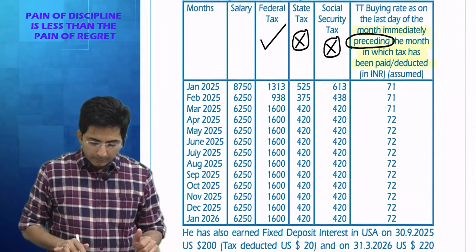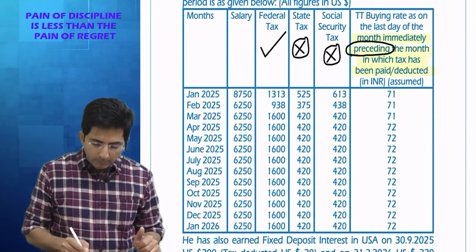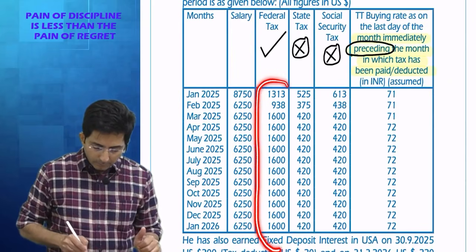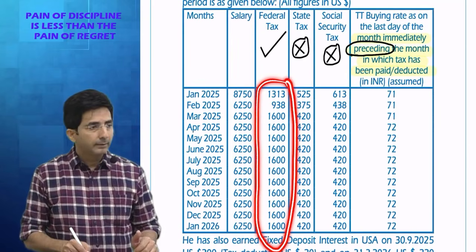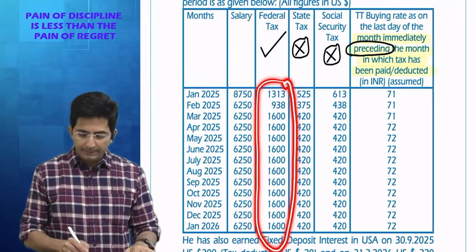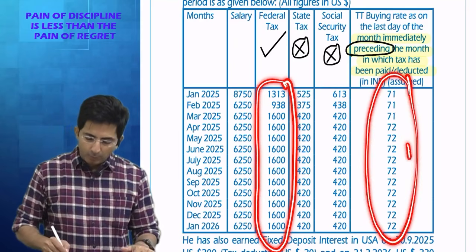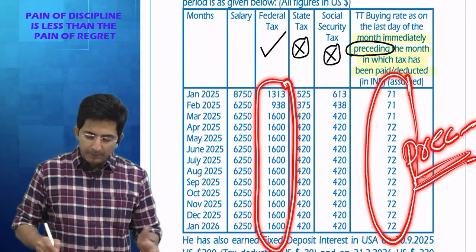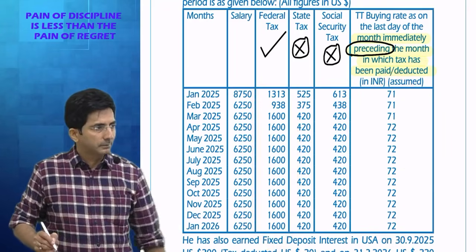So tell me, these taxes you will convert according to which rate? That month's rate or preceding month? Preceding. And these rates of exchange are already preceding month. So you don't have to worry much.